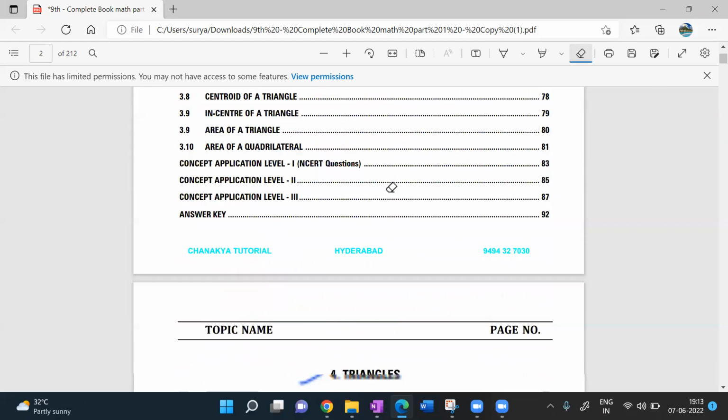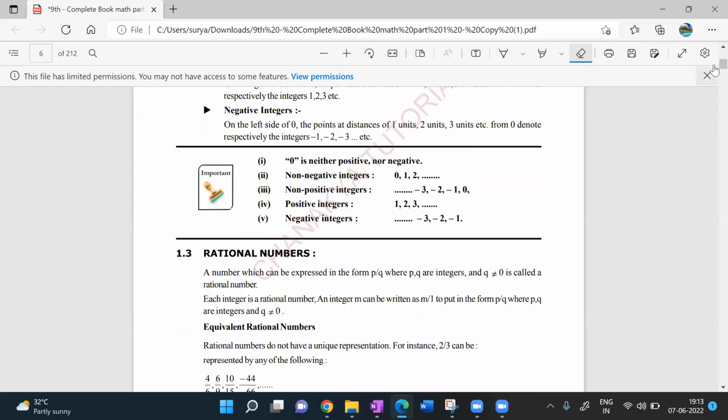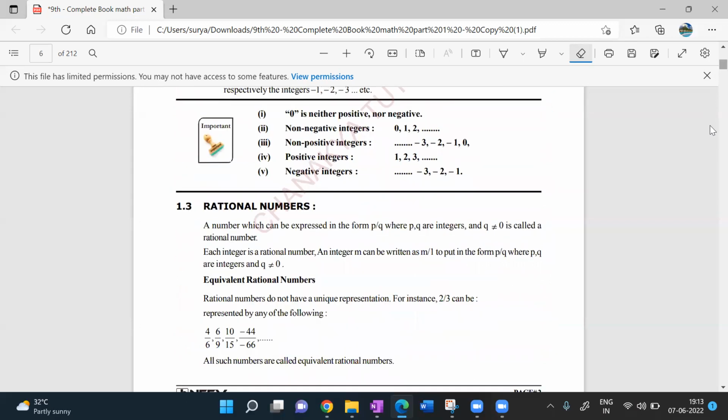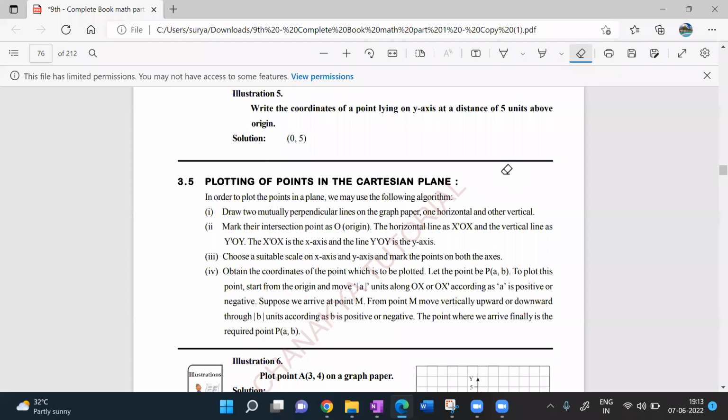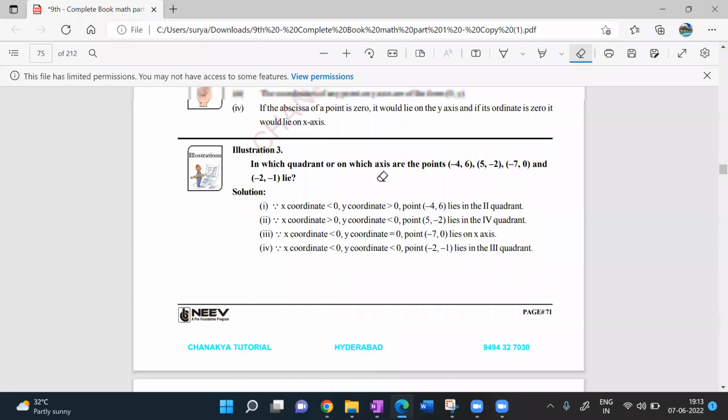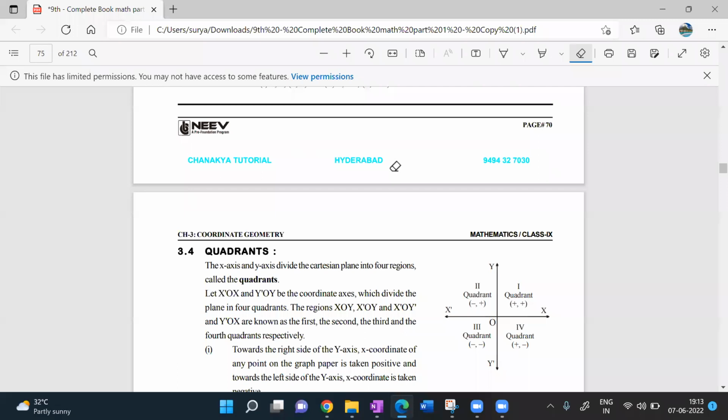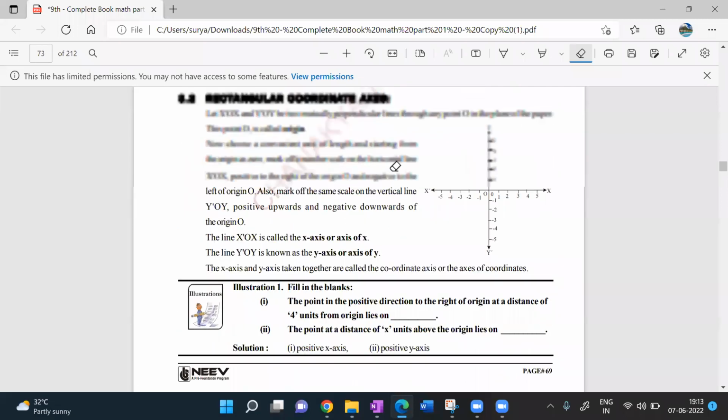So we'll go with coordinate geometry today. Let me open that. It is a very simple topic. I'm sure you all will enjoy this topic. Let me show you all the things we have here.